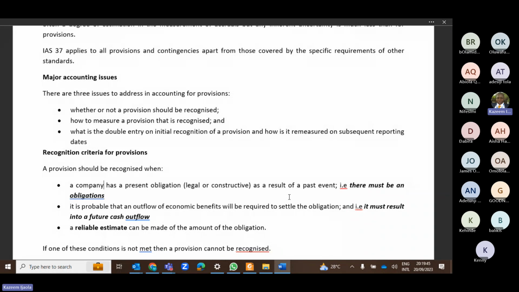Then the second one is constructive obligation. Now, with this constructive obligation, remember there is no document signed here, but because of your past actions or behavior, you have already created a valid expectation that you will fulfill the obligation. For example, in your company, every year you normally announce the best staff of the year. The criteria for selecting the best staff is probably the highest performer in terms of sales.